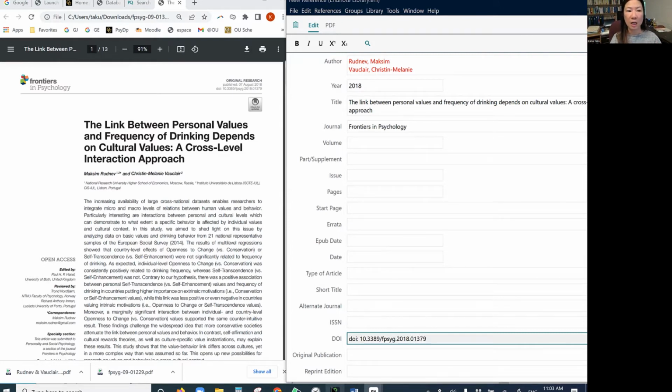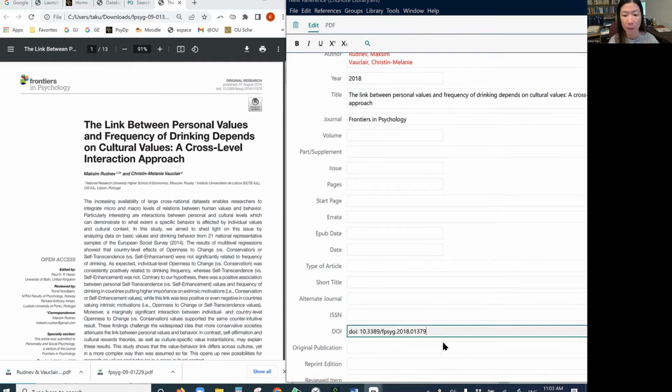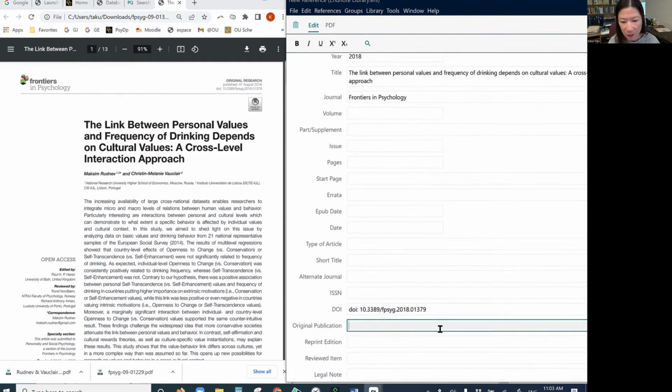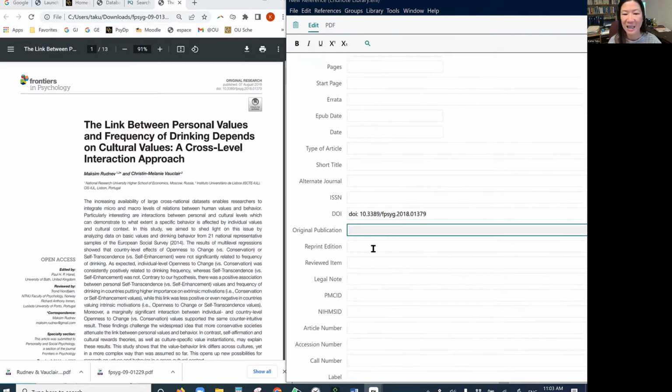Another benefit of using EndNote is that we don't have to enter all of the information over and over again when we write papers in a Word document, because Word and EndNote can automatically be connected. But I'm not using that function. I just use EndNote to collect all of the articles and enter all the keywords, so it's easy for me to search. So even if there are some mistakes here and there, I don't care. Instead, I'm just going to move on.